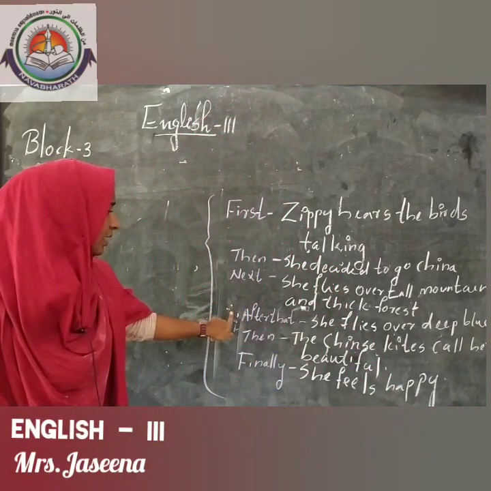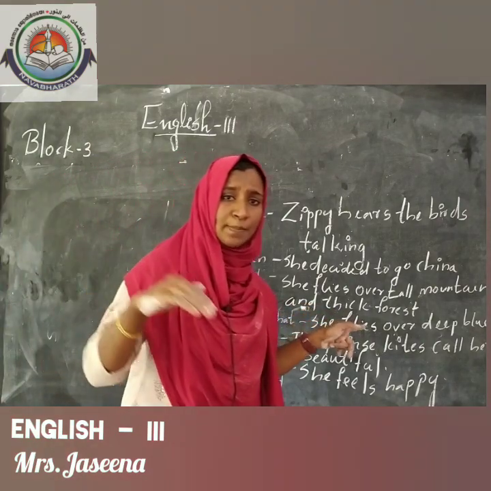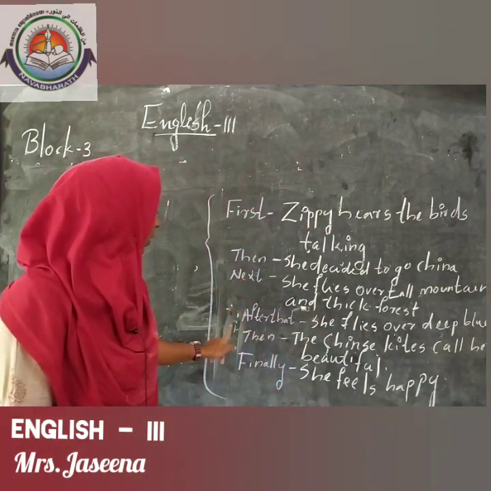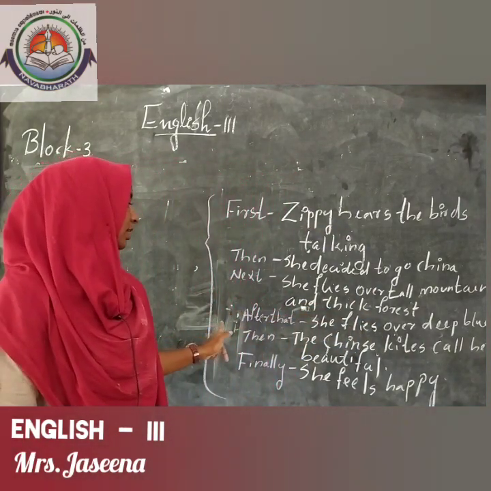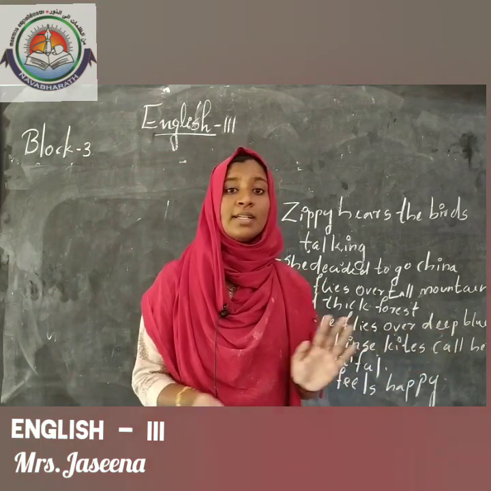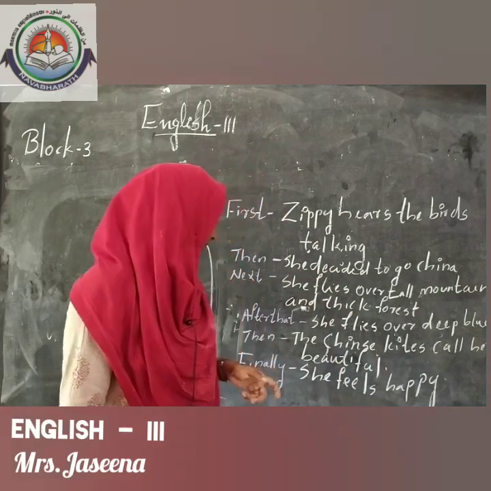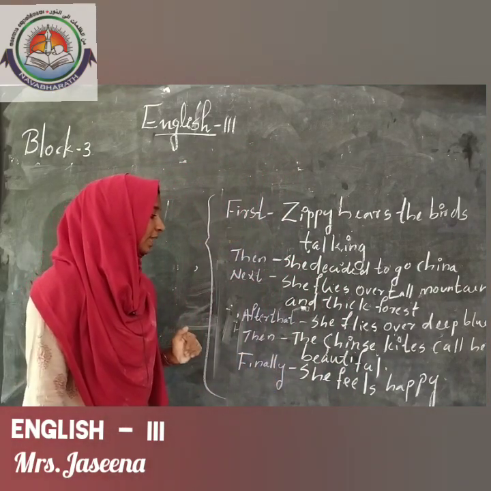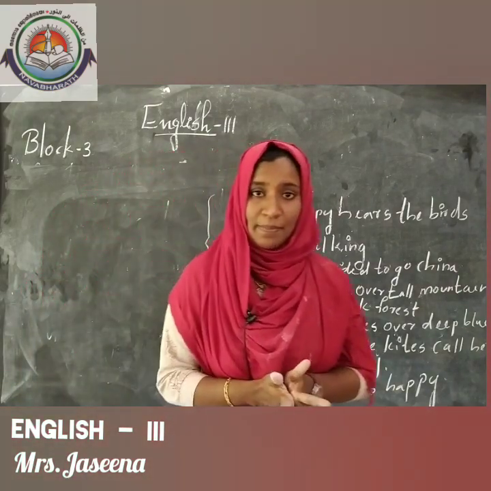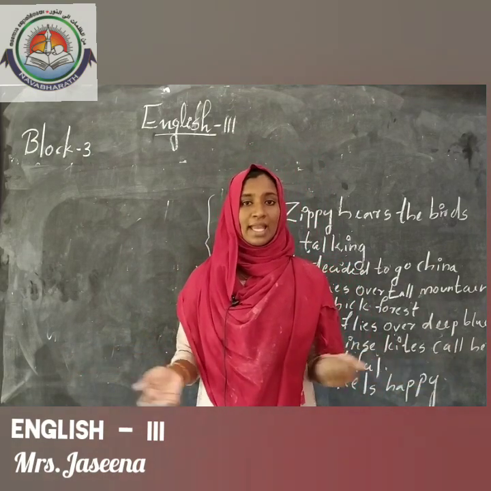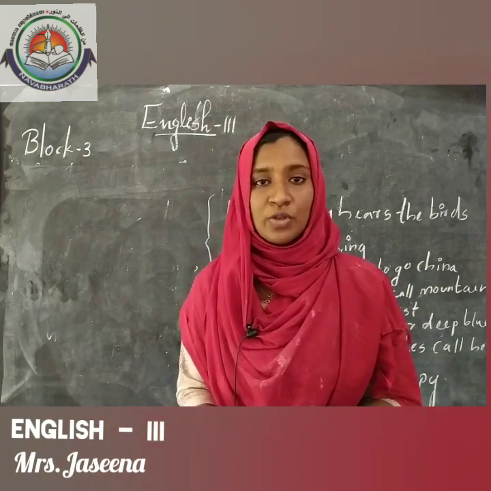After that what happened? She flies over deep blue sea. Then what happened? Then the Chinese guides call her beautiful. At that time she was very happy. Okay, finally what happened? Finally she feels happy because all the Chinese guides call her beautiful.